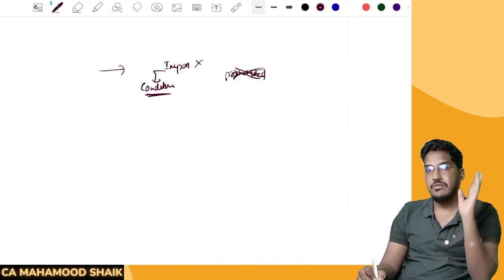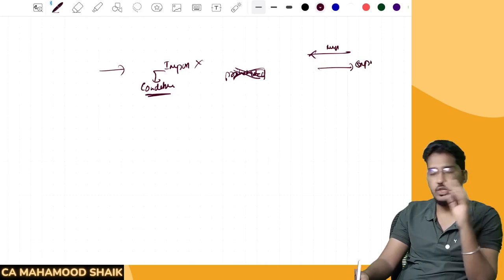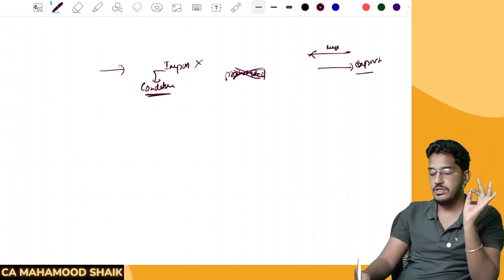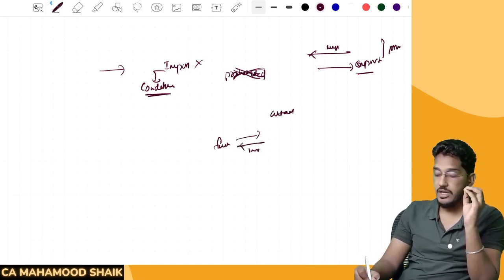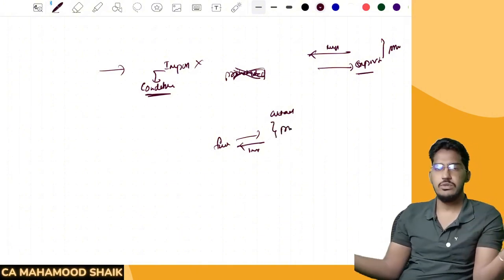So unconditionally, without putting any conditions, if the government is saying so and so goods are prohibited for import or so and so goods are prohibited for export, without putting any conditions, they told unconditionally these goods should not be imported, these goods should not be exported. That we call them as prohibited goods. If they have attached some conditions, if you fulfill those conditions, then only export will be permitted. If you fulfill certain conditions, then only imports will be permitted. Those we can't call them as prohibited goods. Why? Because if you can fulfill the conditions, you can do the import and export.